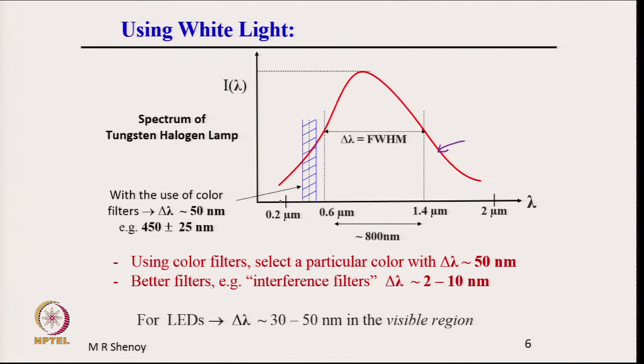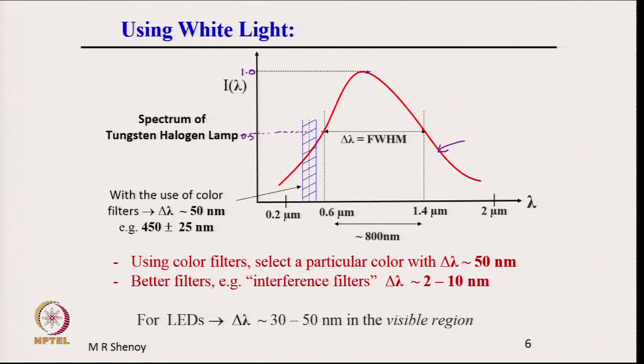If you see the full width at half maximum, the maximum is here. If you go down to half the value, 0.5 times the Imax, what you have is the full width at half maximum. If I have a normalized distribution where the peak is normalized to 1, then at 0.5, if we measure the width of the distribution, that is called full width at half maximum, and that is the line width.